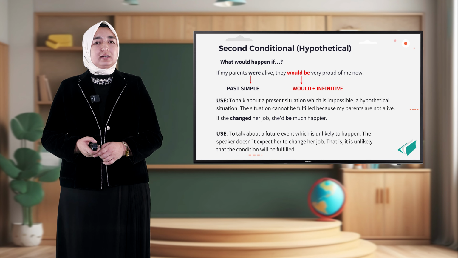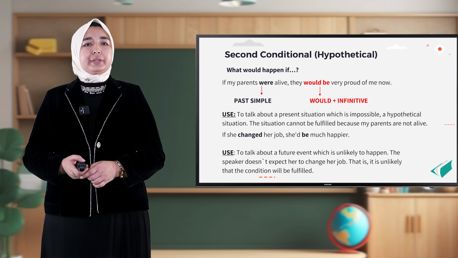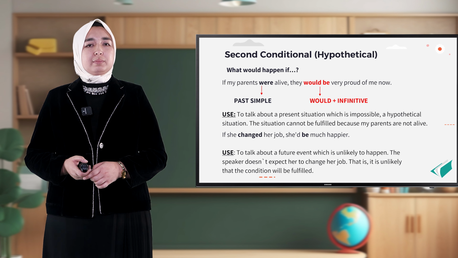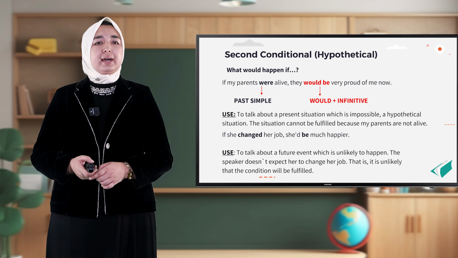Let's talk about second conditional sentences. What would happen if, or hypothetical conditional sentences, is this. If my parents were alive, they would be very proud of me now. The first part is past simple, the second one is would plus infinitive. It is used to talk about a present situation which is impossible, a hypothetical situation. The condition cannot be fulfilled because my parents are not alive.